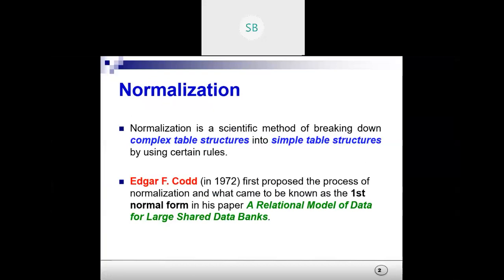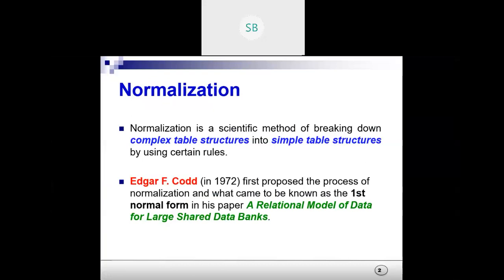The definition is given as: normalization is a scientific method of breaking down complex table structures into simple table structures by using certain rules. So we will be having certain rules. Then we can reduce the complex table into the simple table. It was given by, again, E.F. Codd only.